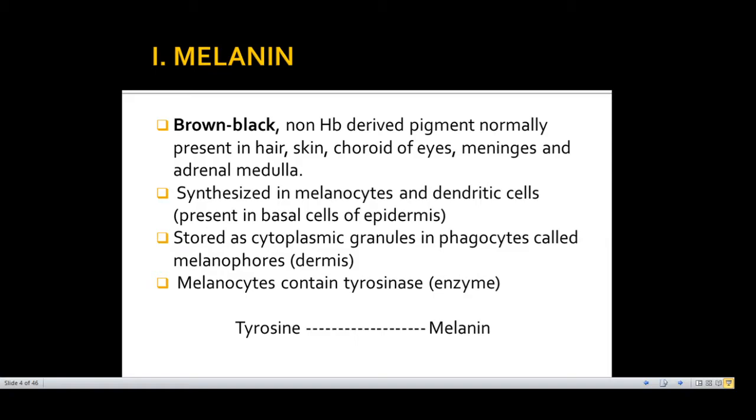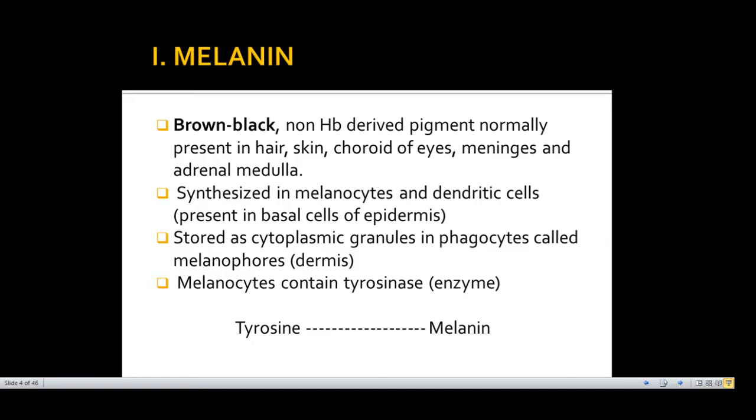So how will you detect melanin in these conditions where tyrosinase is present but it is not active? In these conditions, we have the DOPA reaction. Now, what is this DOPA? It is dihydroxyphenylalanine. So, you keep the tissue section with this dihydroxyphenylalanine. If the enzyme is present, however inactive, a dark pigment is identified. So, this reaction is known as the DOPA reaction.